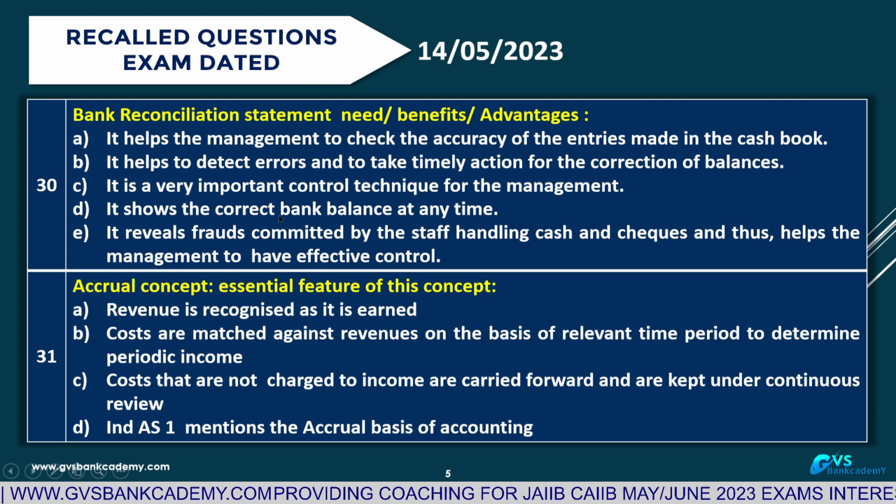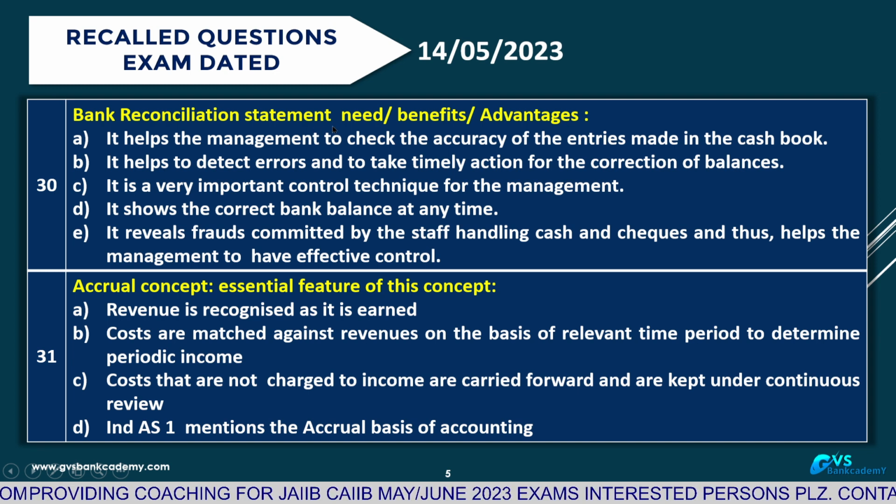It shows the correct bank balance at any time. It has to tally between bank versus cash book. It reveals frauds committed by the staff handling cash and checks, thus helping the management to have effective control. These are the benefits of the bank reconciliation statement. Overall, it reveals fraud committed by the staff, if anything is there. These are the question number 30.